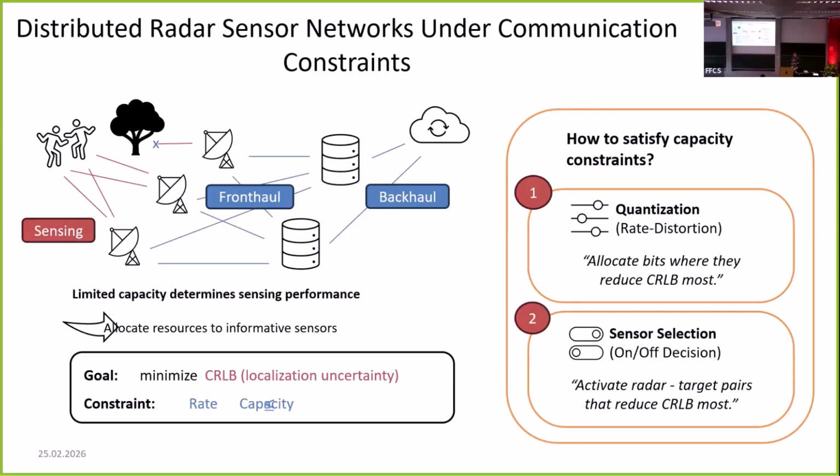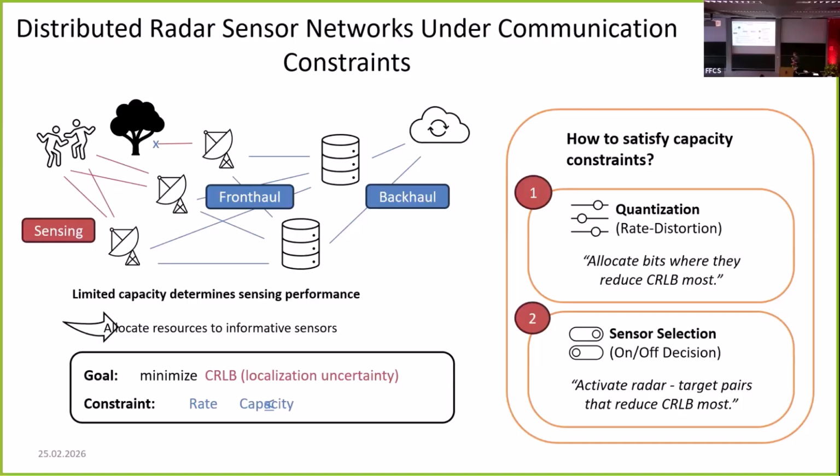The first one uses quantization, and there we utilize rate distortion theory in order to map some achievable rate to some distortion noise. The second approach is sensor selection. We are selecting which sensor is transmitting or reporting about which target, and therefore lose some information.